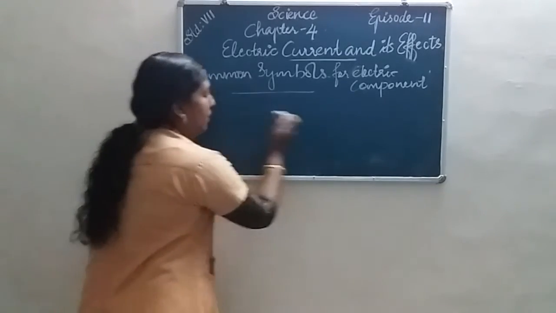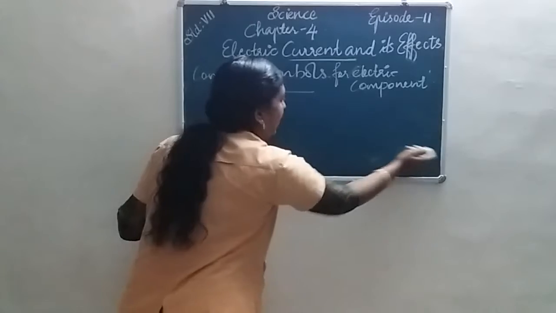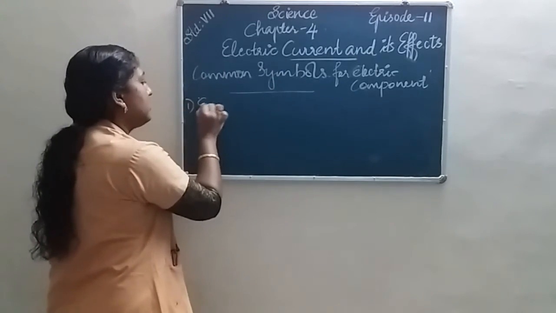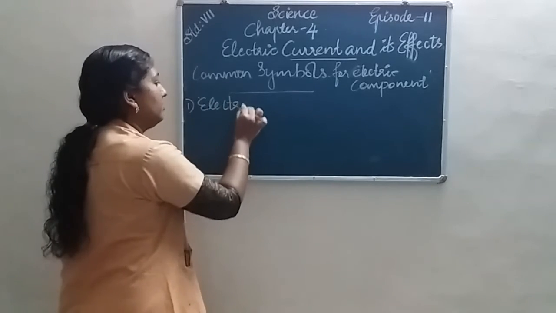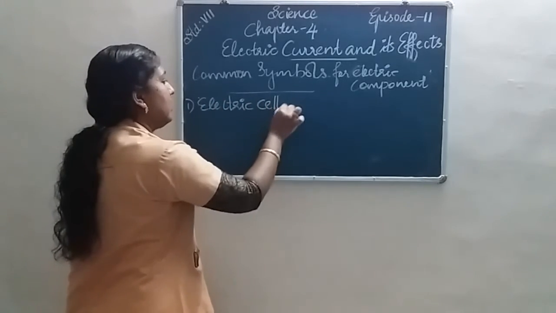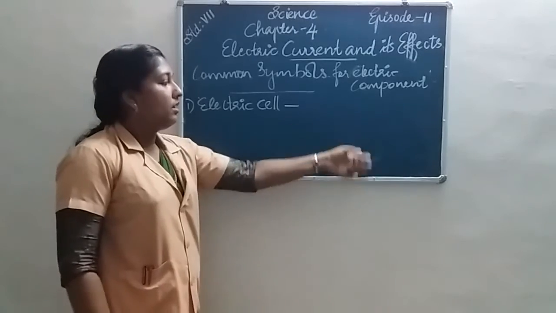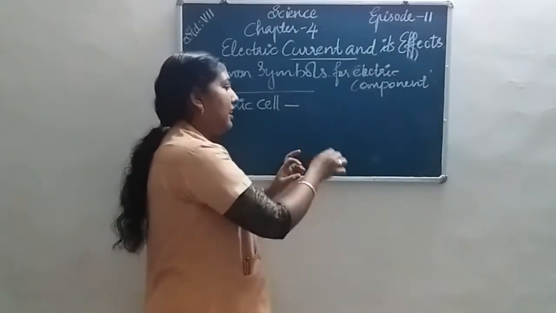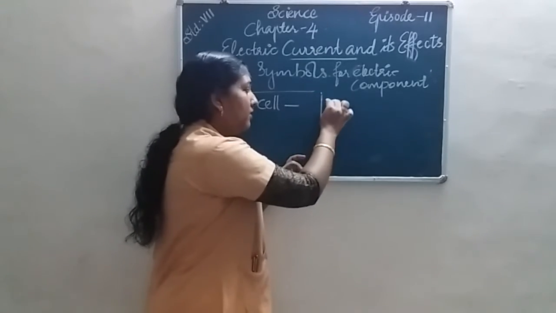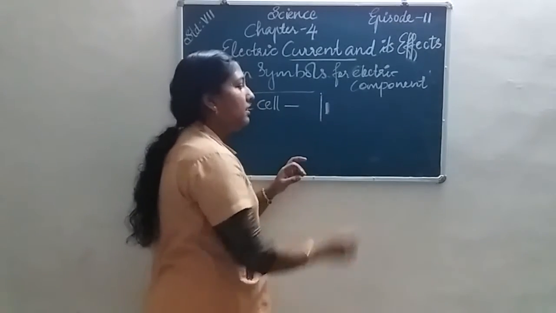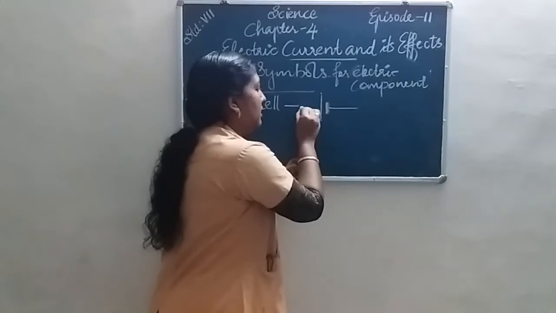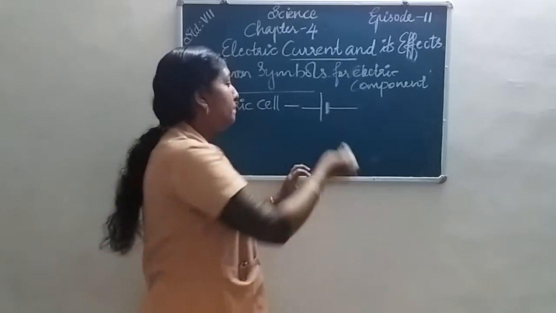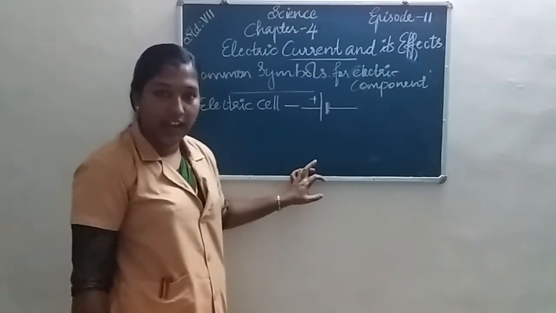The first electric component is the cell. The symbol for an electric cell is like this. The longer line indicates the positive terminal of the cell.